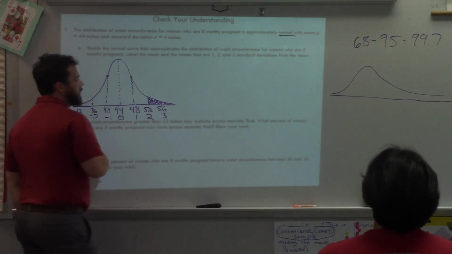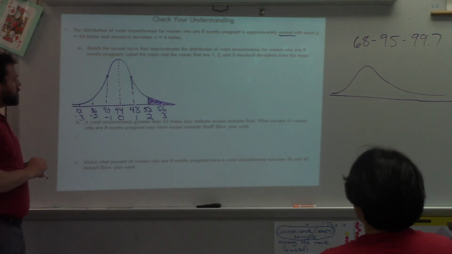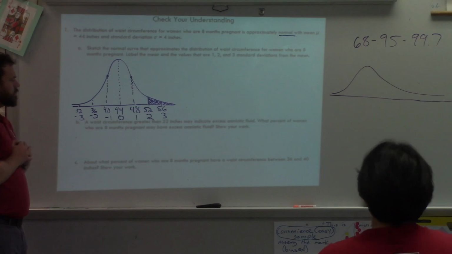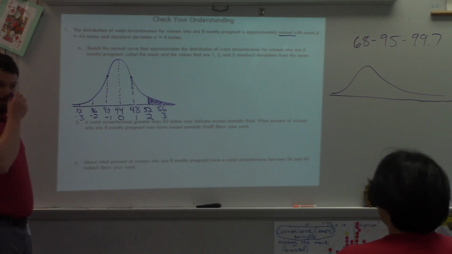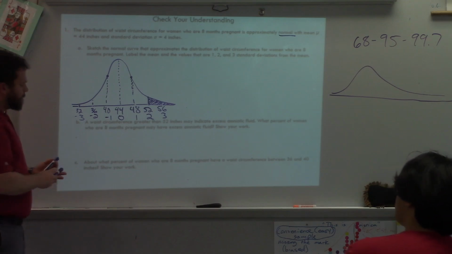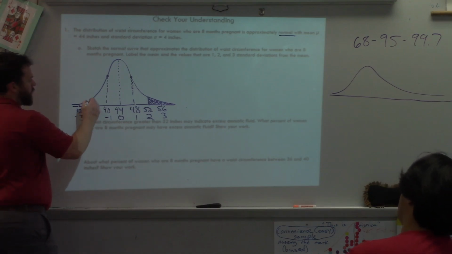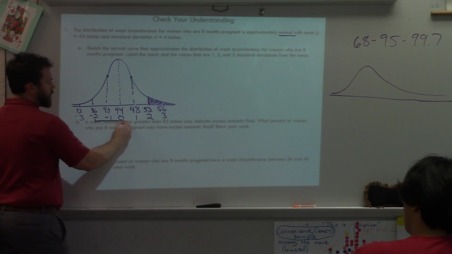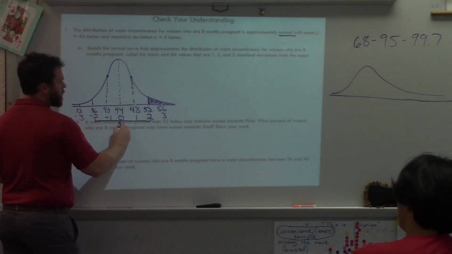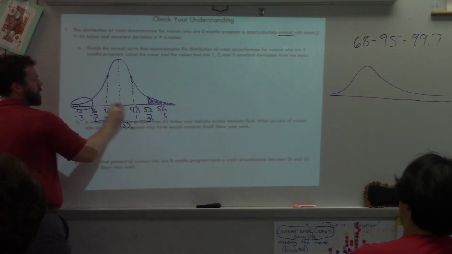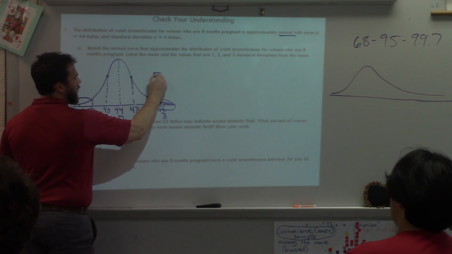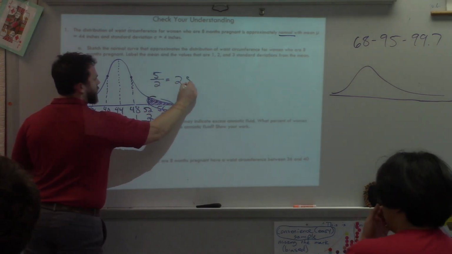So 5%, because 100 minus 95. Isn't that 95% only one also the side stuff of it? So remember, 95% is from 2 below to 2 above. So there is 5% outside of that, but that's including here and here. So 5 divided by 2 is 2.5%.